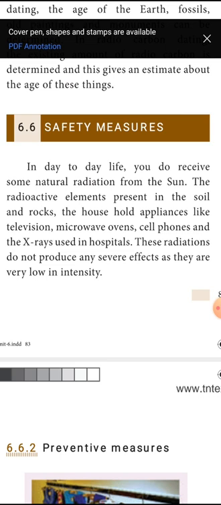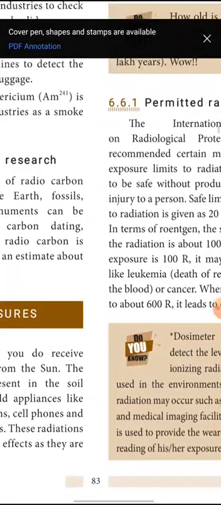Then in day-to-day life, we do receive some natural radioactivity from the sun, the radioactive elements present in the soil and rocks, and household appliances like television, microwave oven, cell phones, and the x-rays used in hospitals. These radiations do not produce any severe effects as they are very low in intensity. If the radiations are of very low intensity, they won't cause any severe effect on your health.